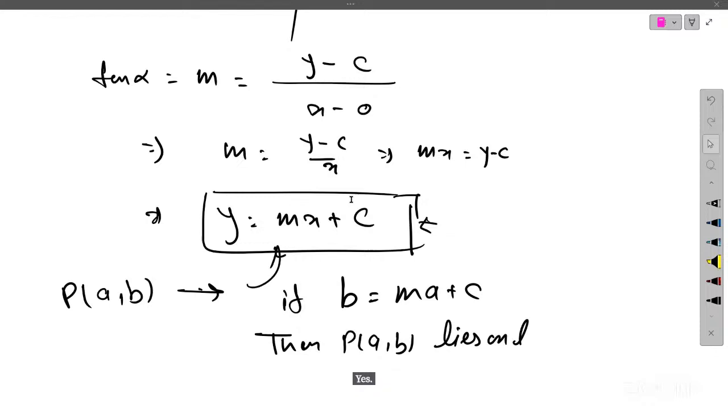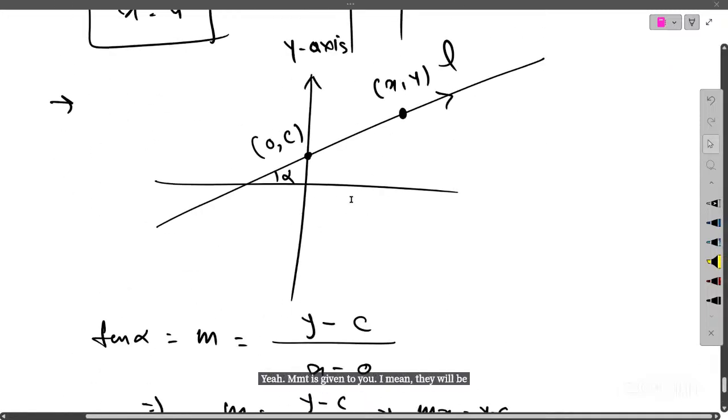When we get b equals ma plus c, that means LHS equals RHS. But ma'am, here we have the values of a and b according to the point, but what about c? Yeah, m and c are given to you. They will be given to you. Here I'm taking the general case.